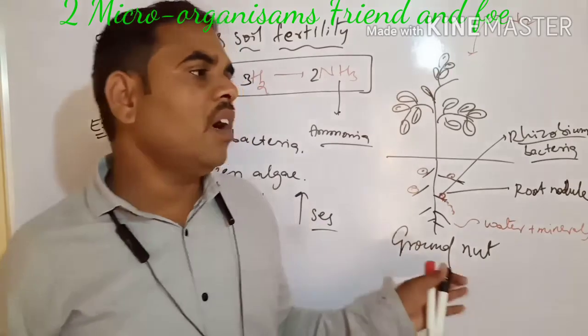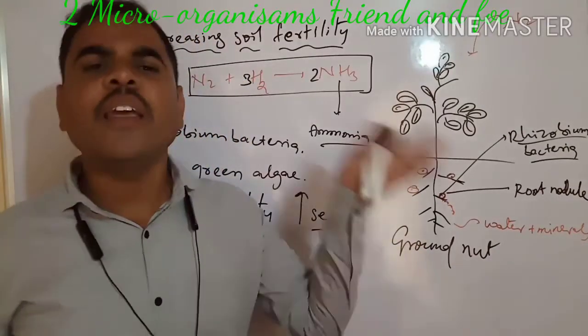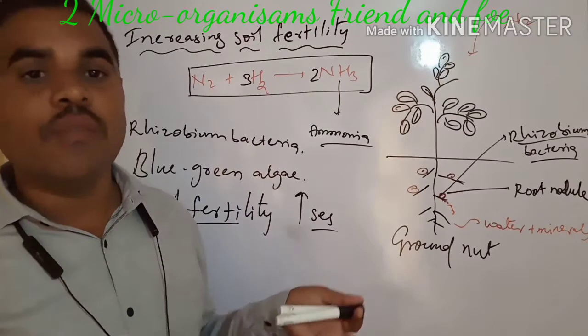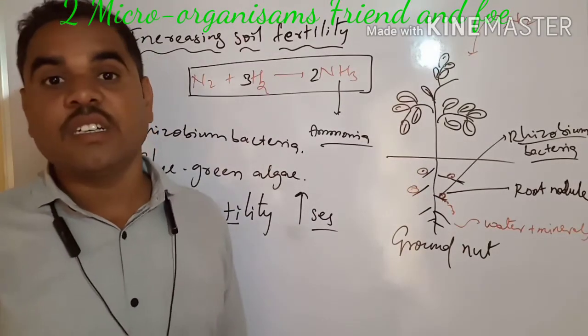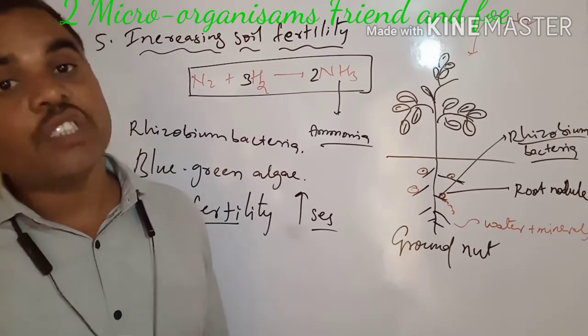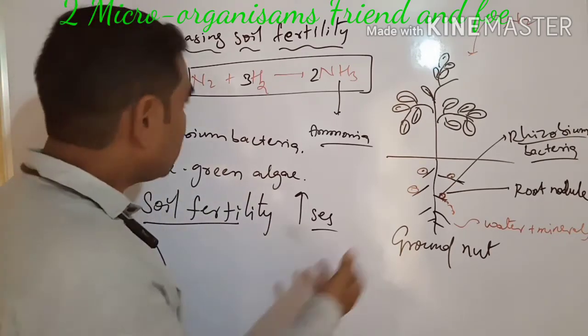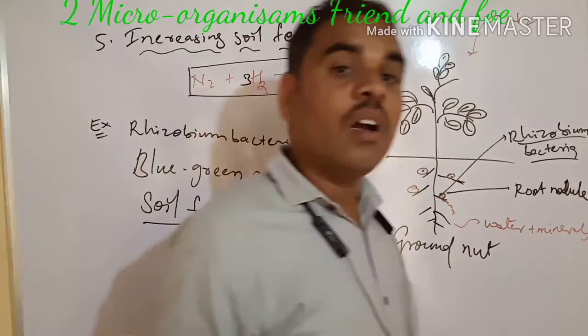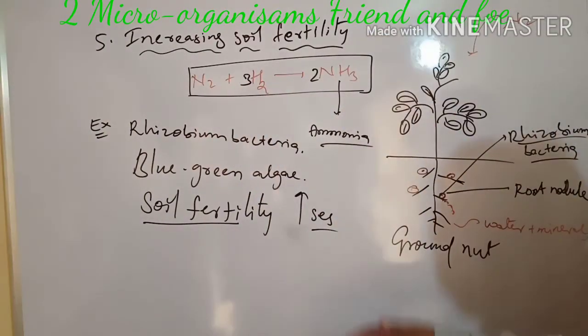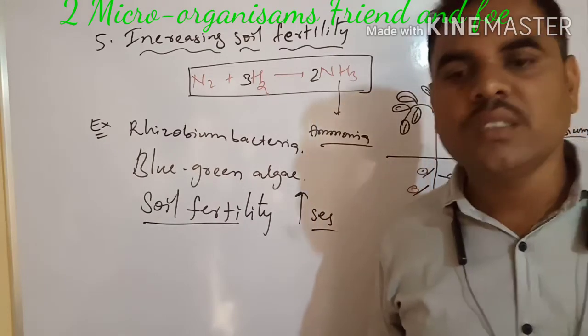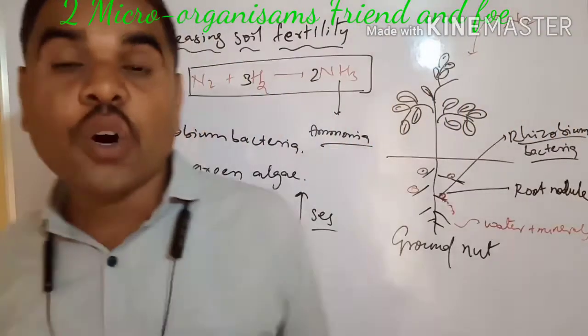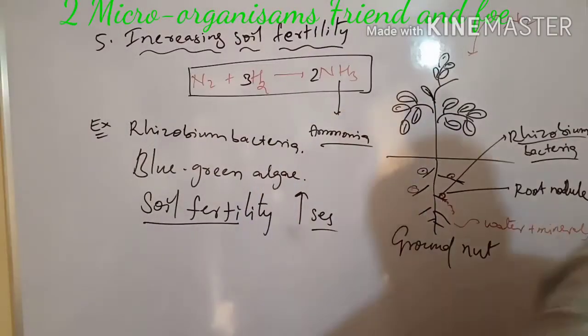If you sow the same crop again and again in that land, the productivity will decrease. We are not getting sufficient production. That's why we have to rotate the crops. Our farmers rotate the crop yearly.